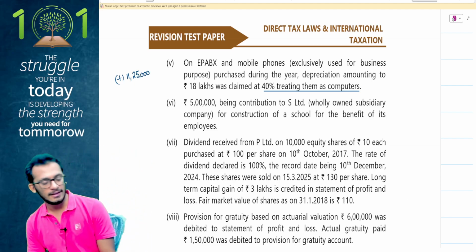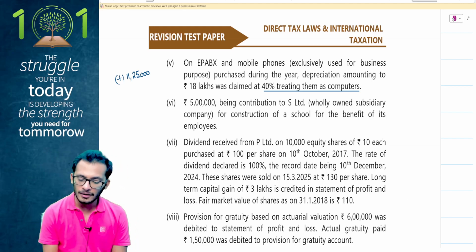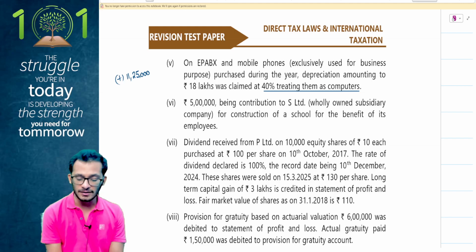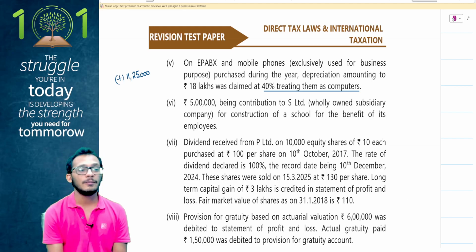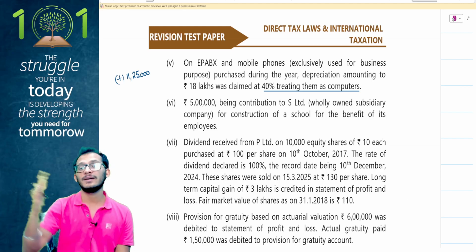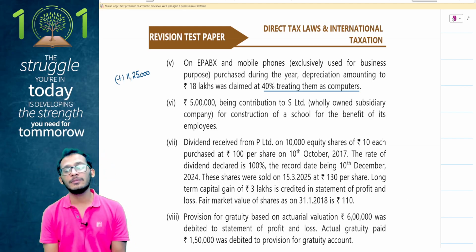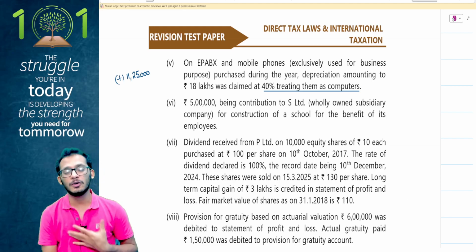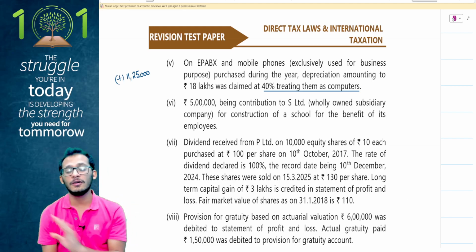11.25 lakhs will be disallowed in the current year. Next, 5 lakhs being the contribution to S Limited, a wholly owned subsidiary, for construction of a school for the benefit of its employees. Now people understand, from my side this is a payment to my subsidiary. From my side, this being a payment to my subsidiary is not a CSR expense from my pocket. What the subsidiary does with it is not of my consequence.